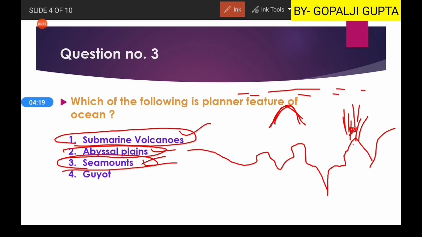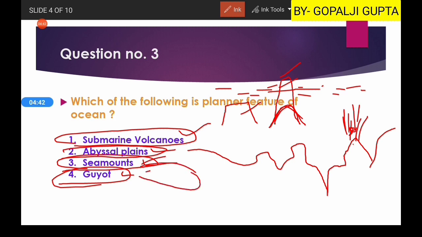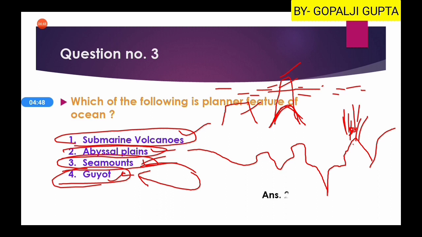But when these sea mounts are large enough to be exposed to the air, then what will happen? The water will start eroding it, and when it is eroded, it will become a flat mesa-like structure. So this will be known as guyots. So you can say that if sea mounts are large, they will be eroded and finally form the guyots. So here the correct answer will be abyssal plains, the planar feature of ocean.